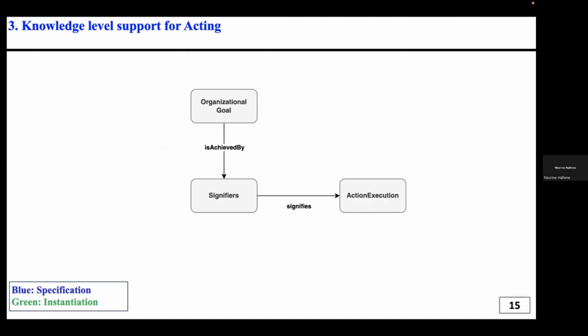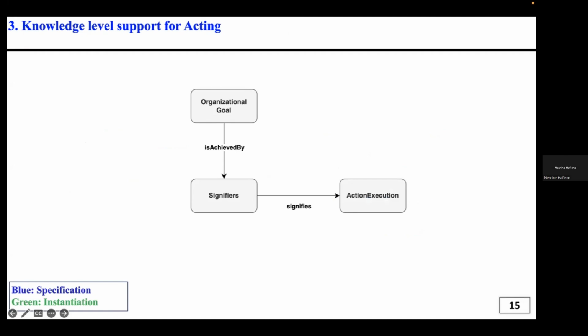Let's move now to the third part, which is a knowledge level support for acting. In this part also, we will use the HMAS ontology, the hypermedia multi-agent system ontology, more specifically the interaction ontology. So we have here an organizational goal that is achieved by a signifier.